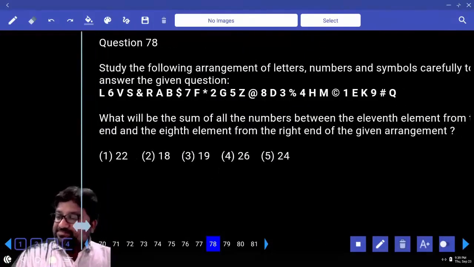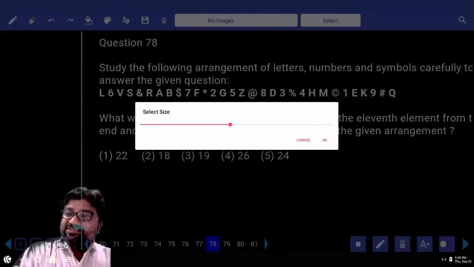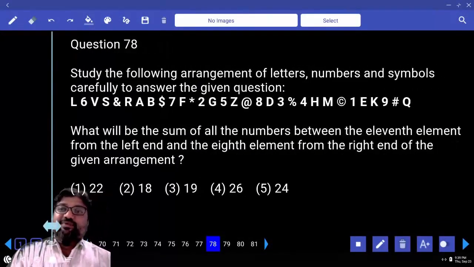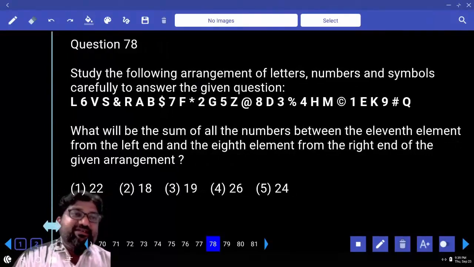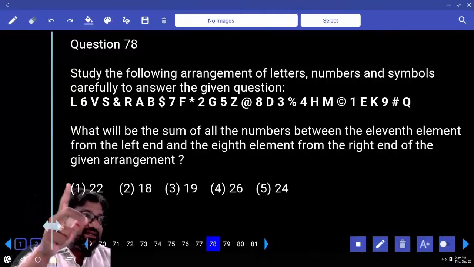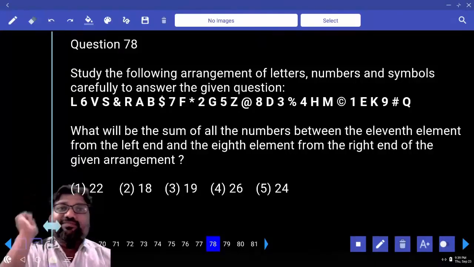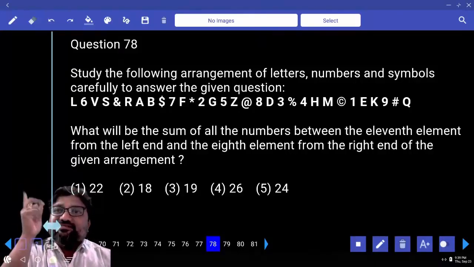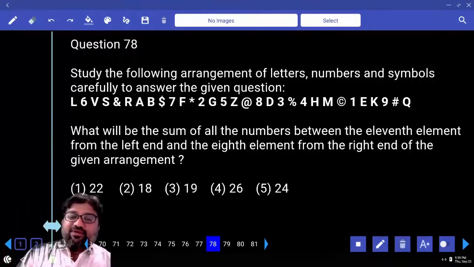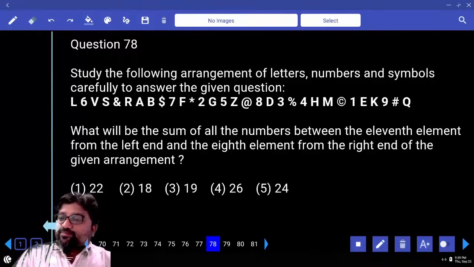Alphanumeric series. Now the series that you see above is a series of elements. What did I say? Is a series of elements. And what are these elements? Letters, digits and symbols. This is a series of elements. First one, what will be the sum of all the numbers between